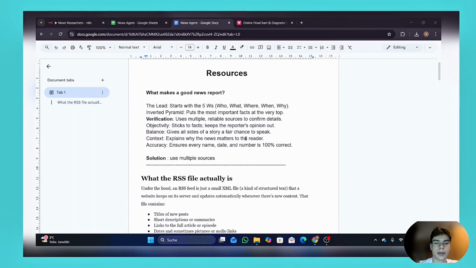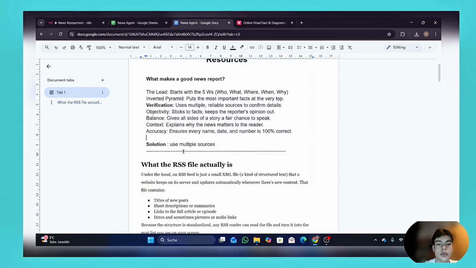So what makes a good news report? This is a question that we need to ask ourselves before building an AI agent, because in today's time and age, we are often confronted with fake news, and these are points that prevent the kind of fake news that we usually have in, for example, social media. So the solution is to use multiple sources.